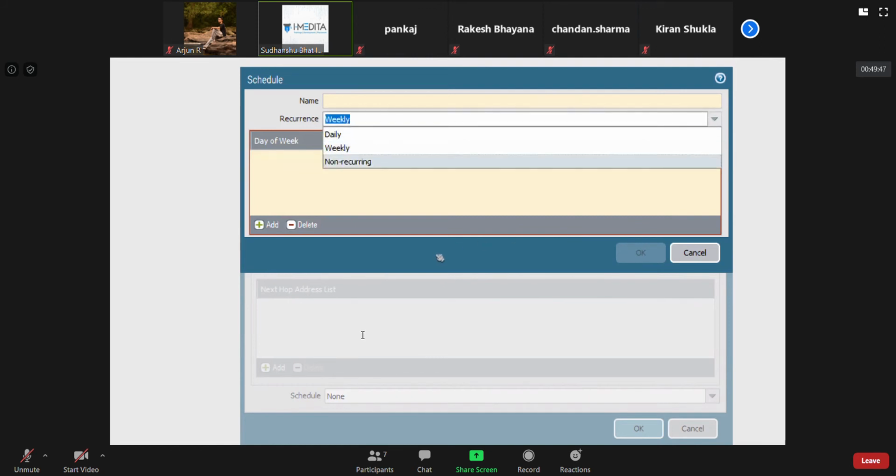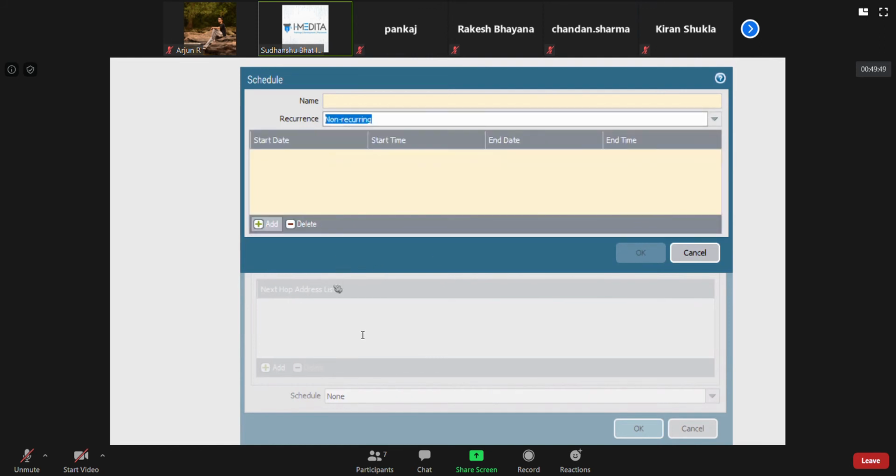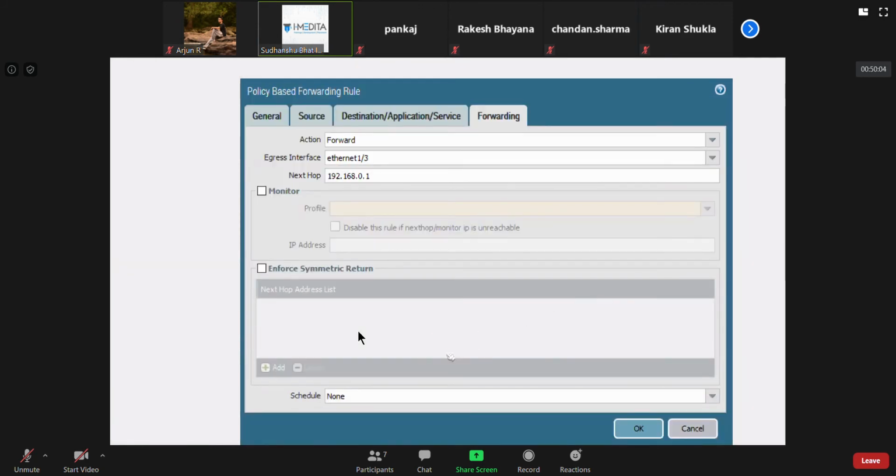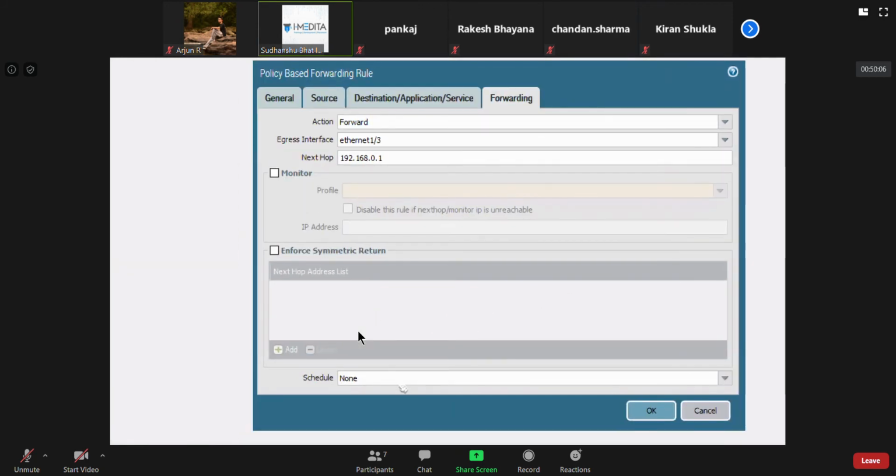Or if you feel like I want to set a particular date, like 20th May, start time, end date, then you can do that. Fine. So this is kind of like, in Cisco, we have time-based ACL.